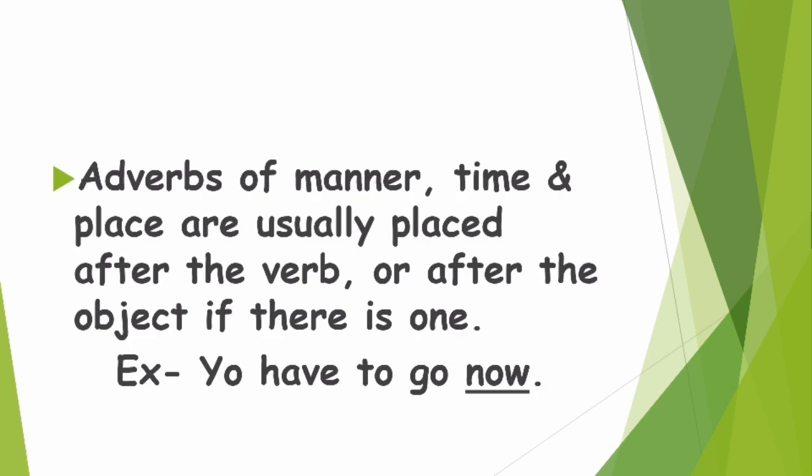Let's see the first one. Adverbs of manner, time, and place are usually placed after the verb or after the object if there is one. Like if there is an object, they are placed after that. Or if there is no object, obviously they'll be placed after the verb. Like, you have to go now. So now is an adverb of time, and it is placed after the verb go. So adverbs of manner, time, and place are placed after the verb. Verb के बाद में आते हैं ये.